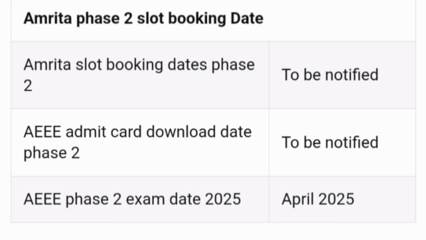Now talking about phase 2. Phase 2 dates are not yet out. Exam dates will be notified soon. Accordingly, the slot booking start date, as well as the admit card download date, will be notified later.